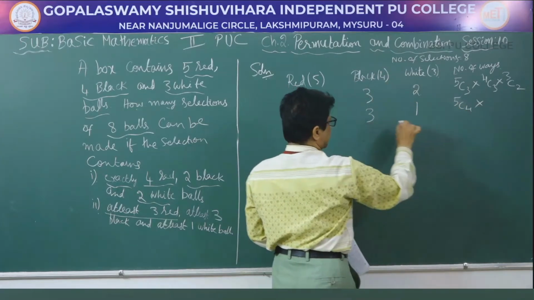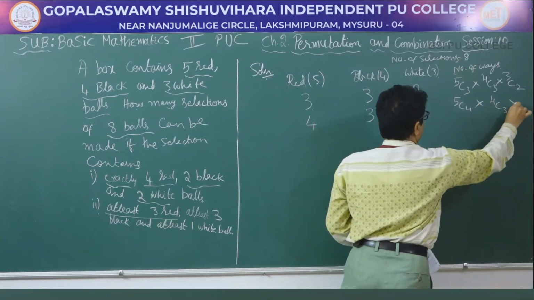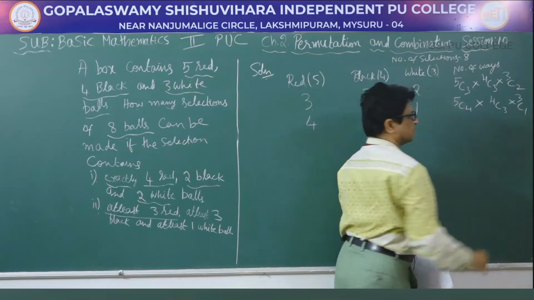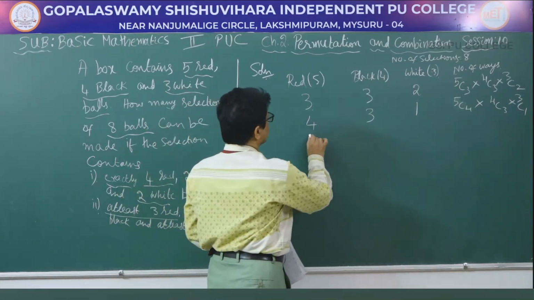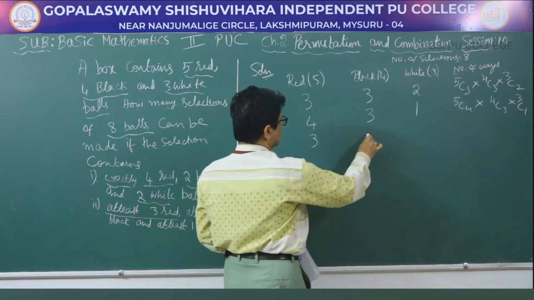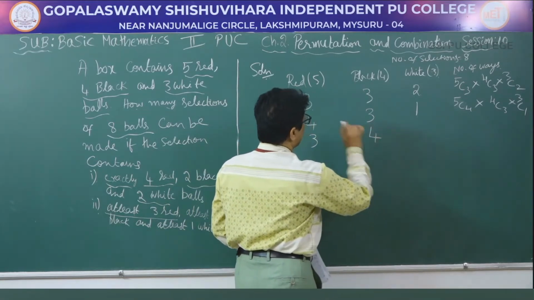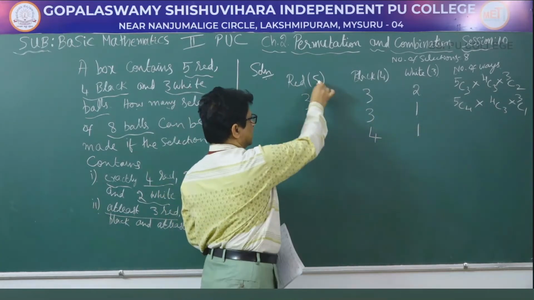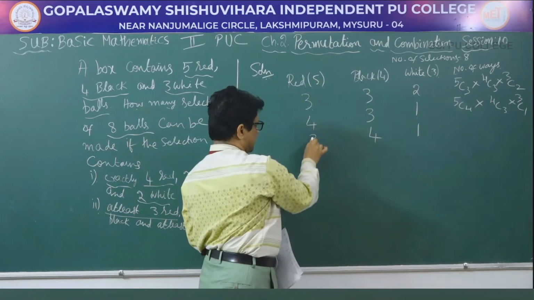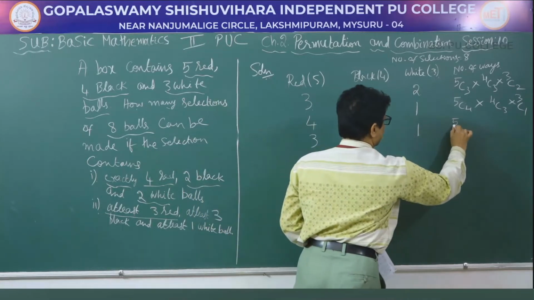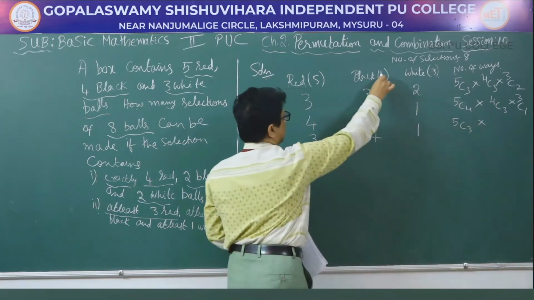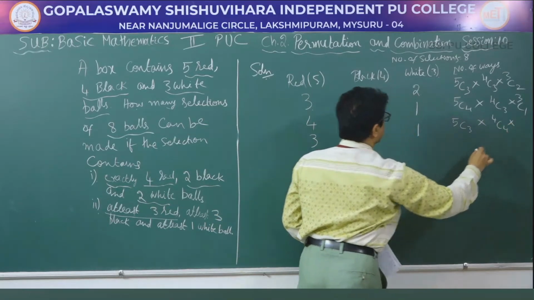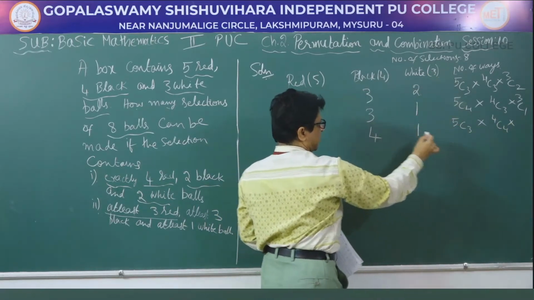So next choice is we can select 3 red and 4 black and 1 white. Therefore the number of ways is 5C3 into 4C4 into 3C1.